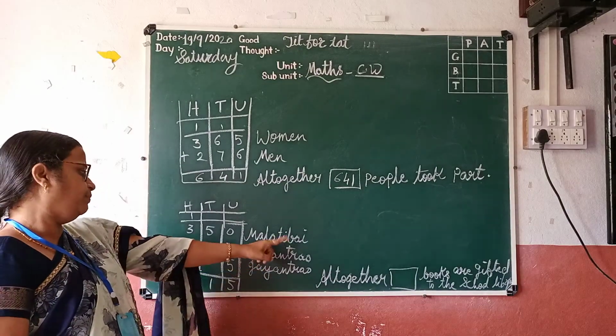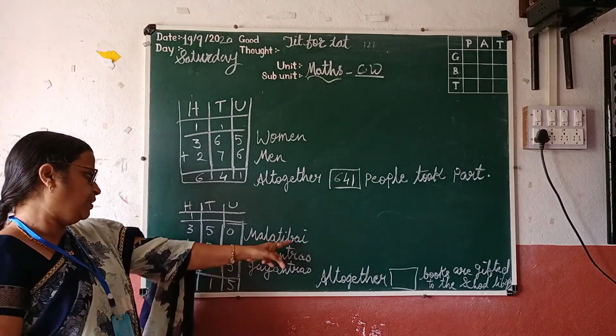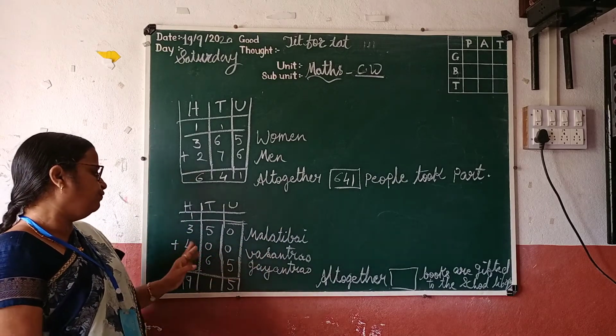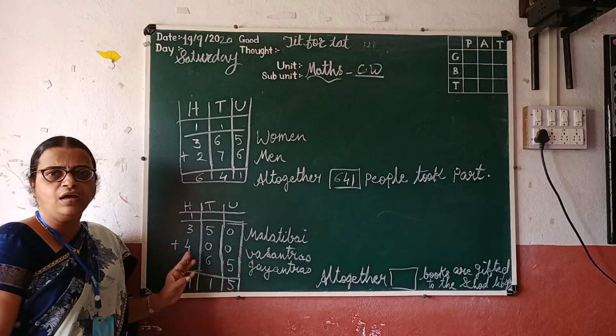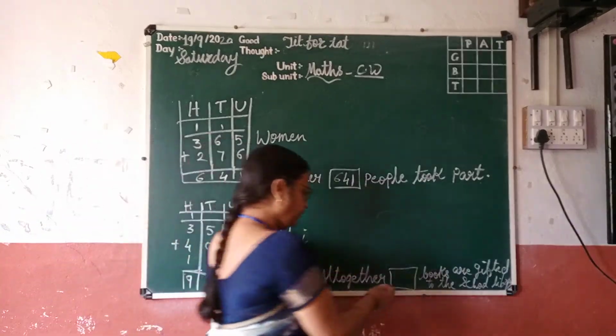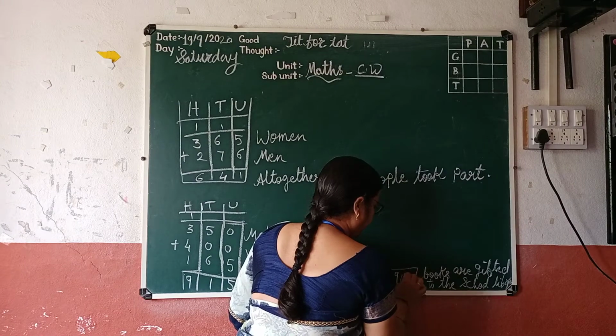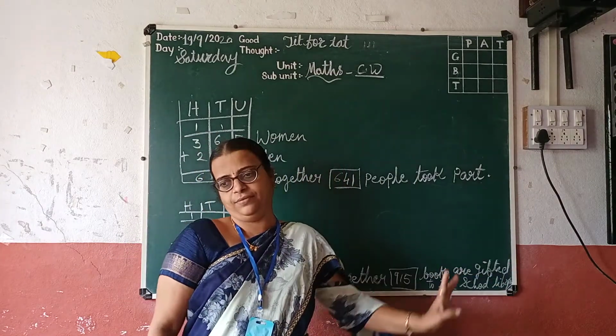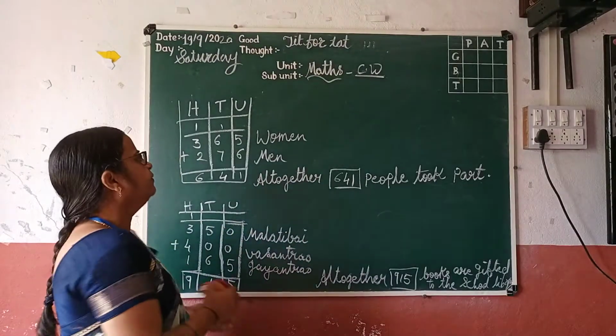So Malati Bai is given 350 books. Vasantra is given 400 and Jayvantra is given 165. Altogether 915 books are gifted to the school library. I hope you understood this.